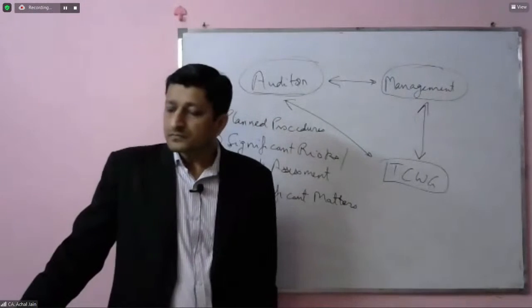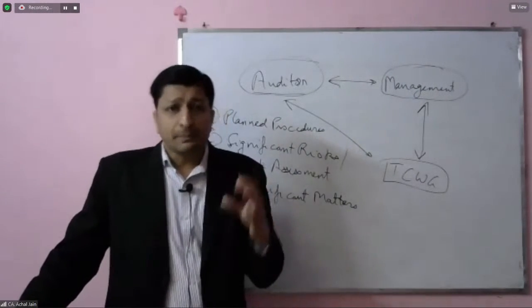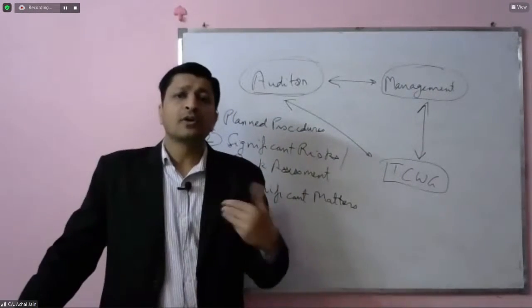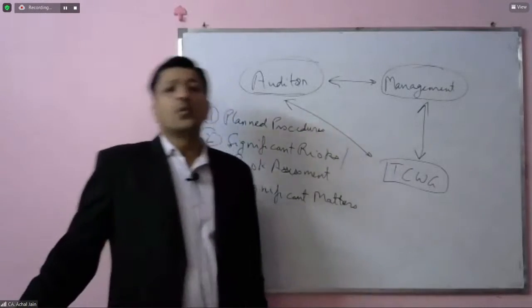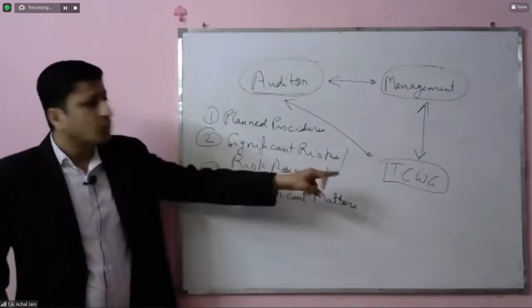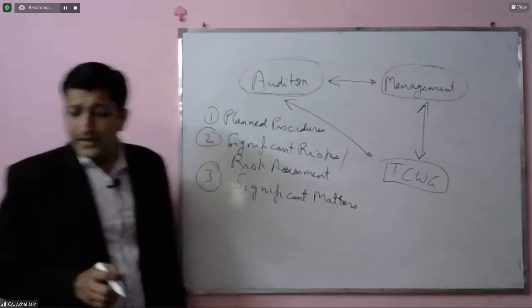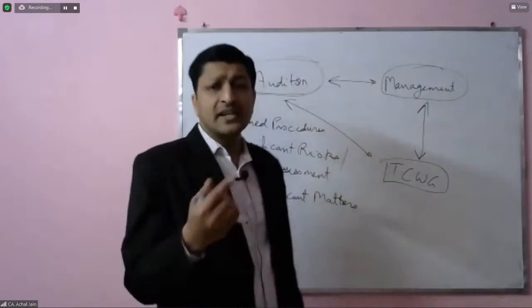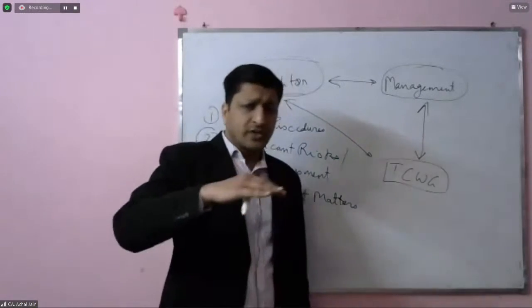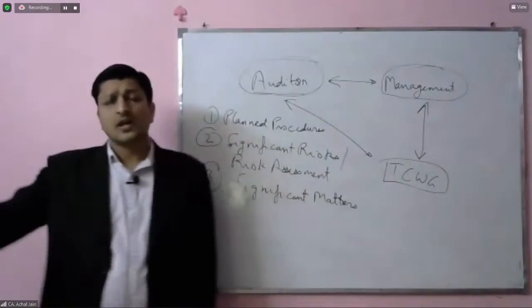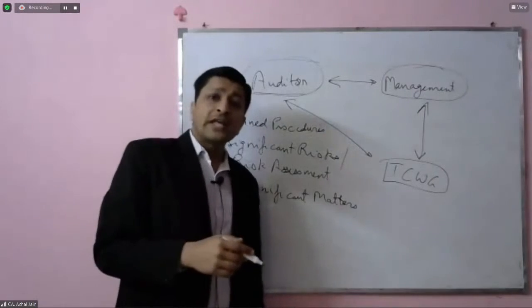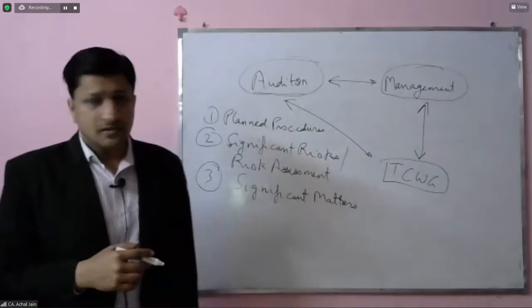Now, these significant matters are also required to be reported by the auditor to those charged with governance. Along with this, there's again one aspect of the audit report which we are going to discuss later. That is known as key audit matters.